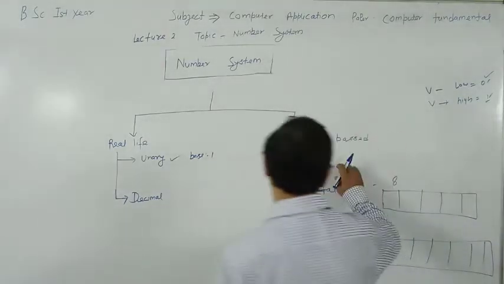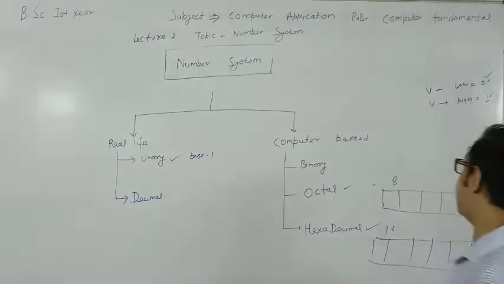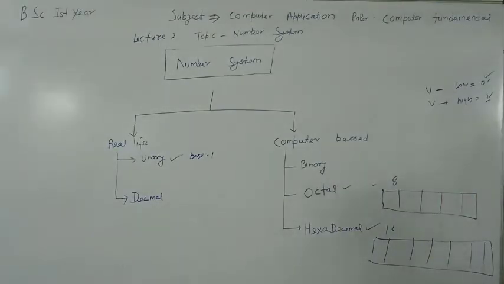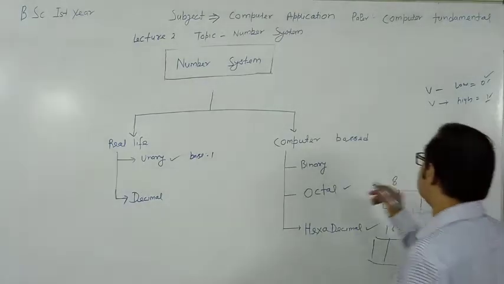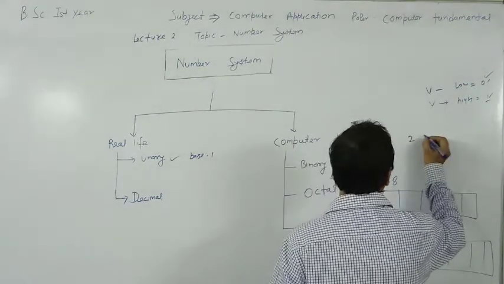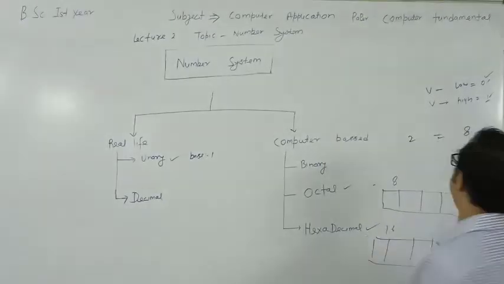So the binary, octal and hexadecimal number systems also relate to each other. Binary has base 2, octal has base 8.